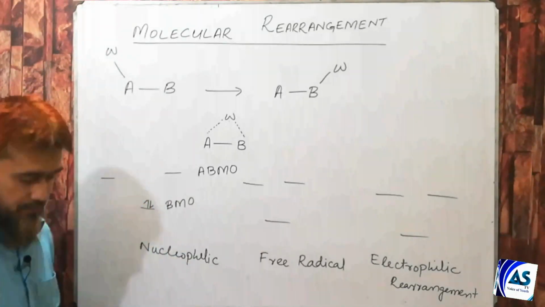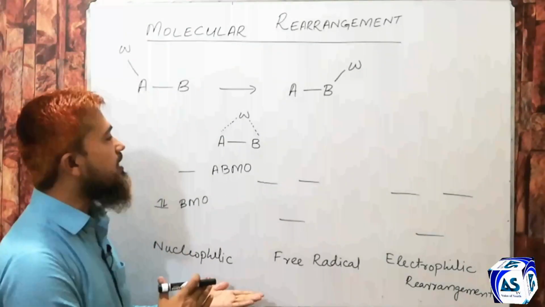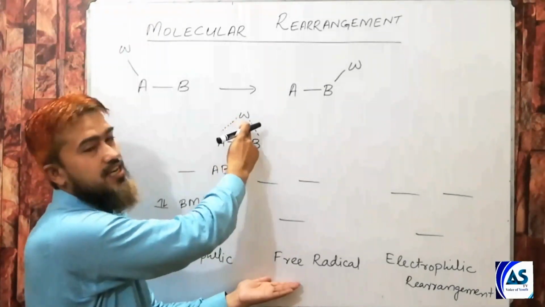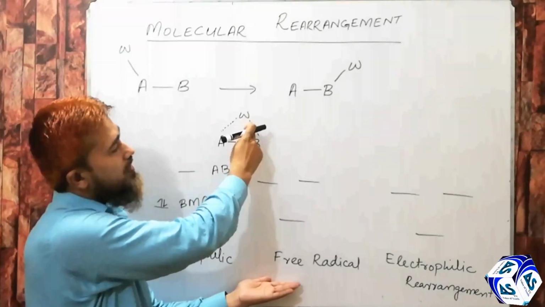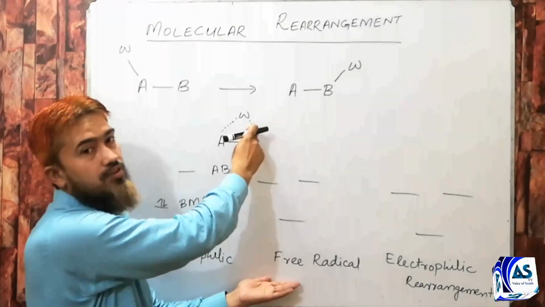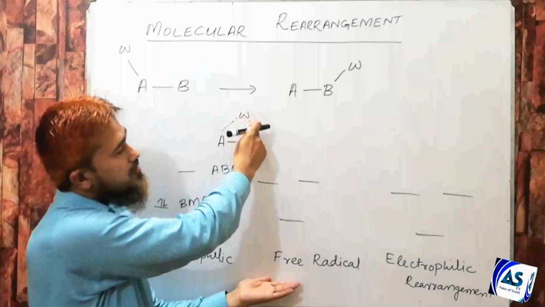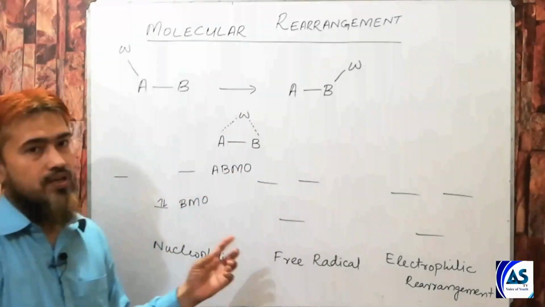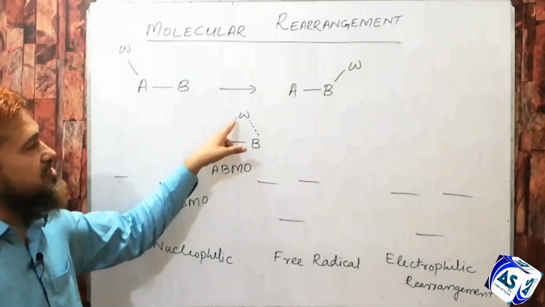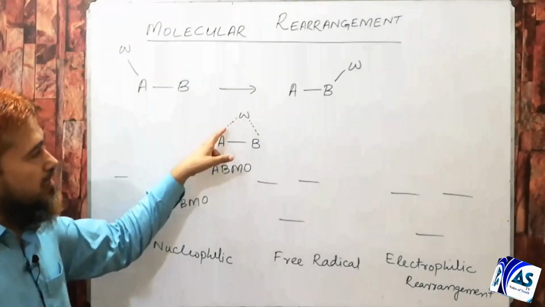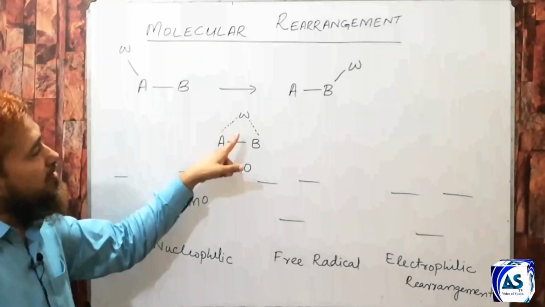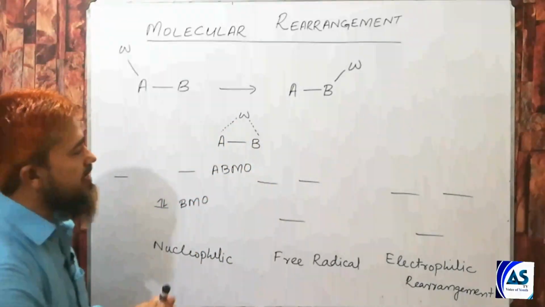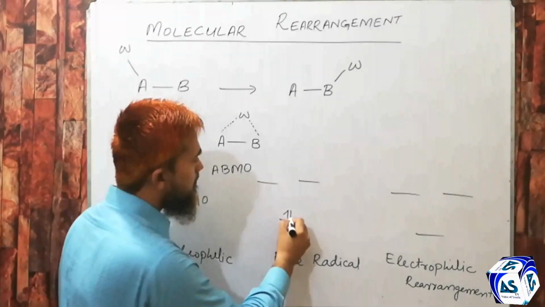molecular orbitals. In case of free radical rearrangement, we know that atom W is taking one of its electrons with it. So one electron from atom B will be involved for this bond formation. It means there are a total of 3 electrons involved in this transition state, because 2 electrons were present in this bond and 1 electron is being contributed by atom B. So these 3 electrons will be filled in this way.